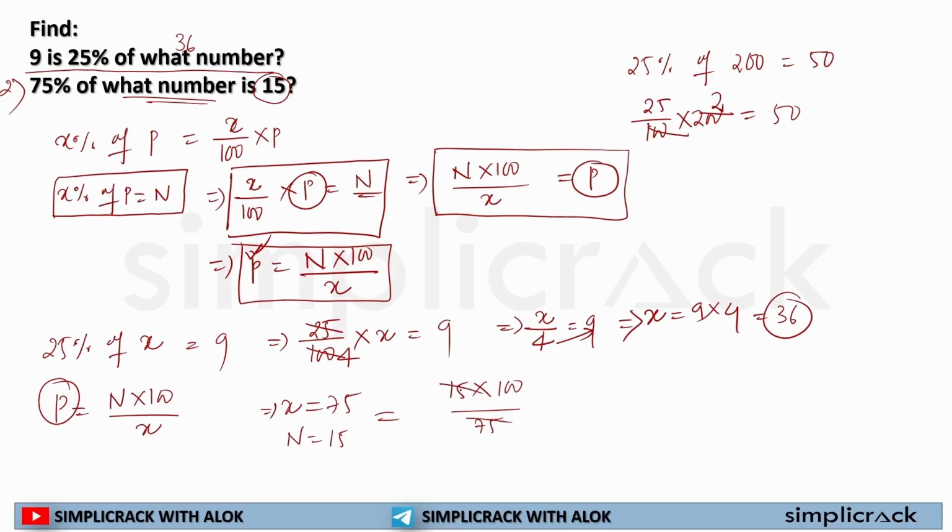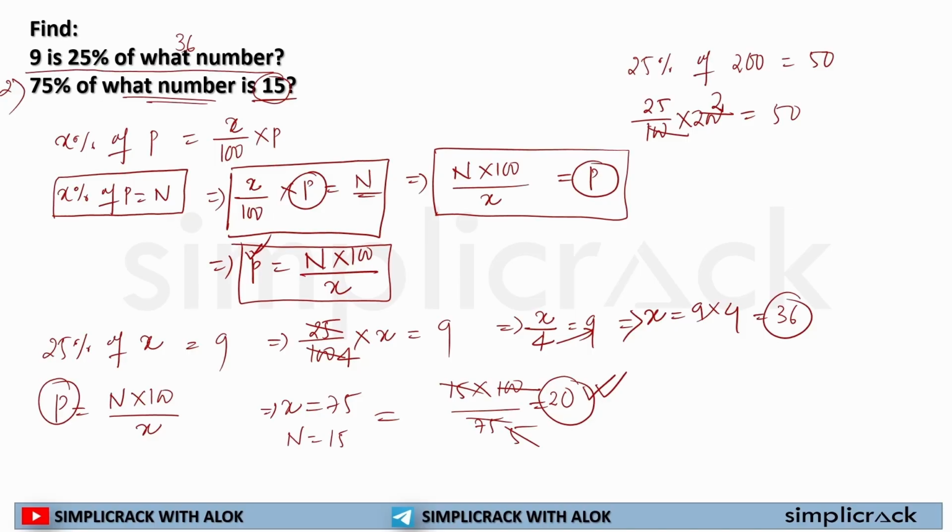And if I divide 75 by 15, I will get 5, because 15 fives are 75. Now if I divide 100 by 5, I will get 20. So 75% of 20 is equal to 15. I hope now you are getting my point.